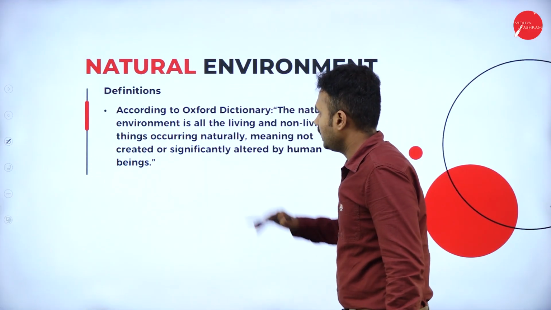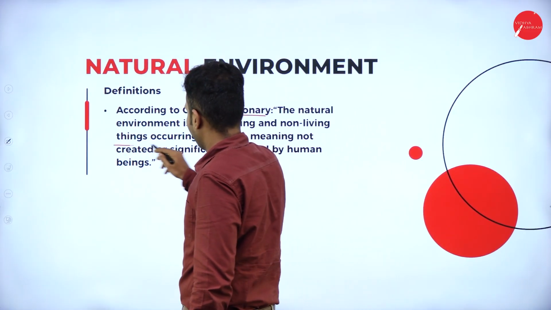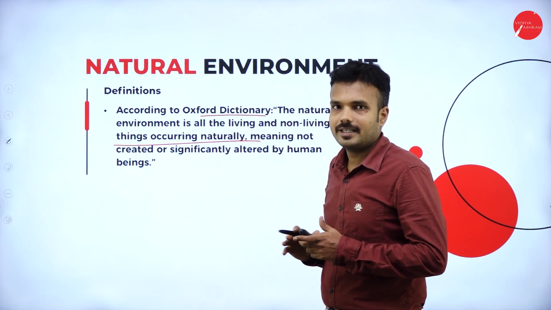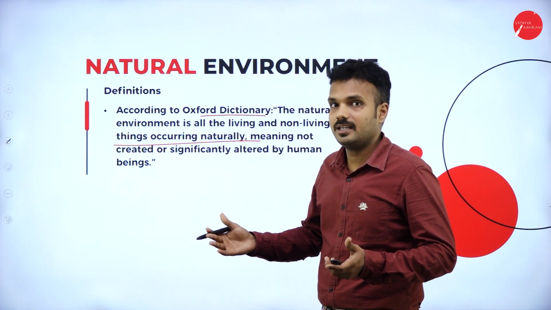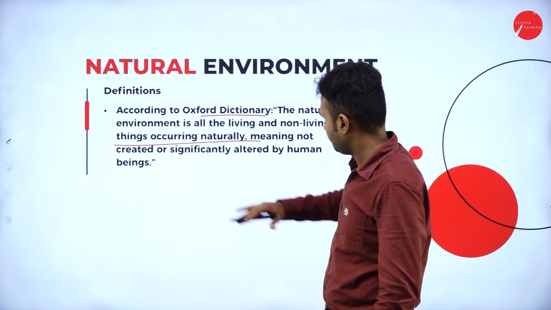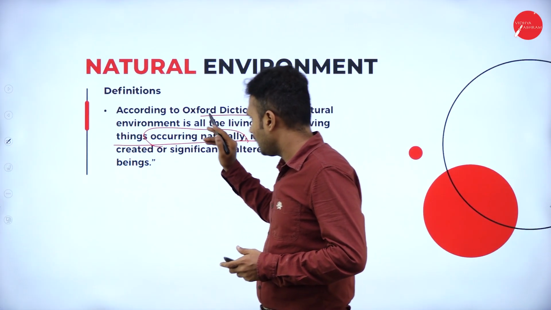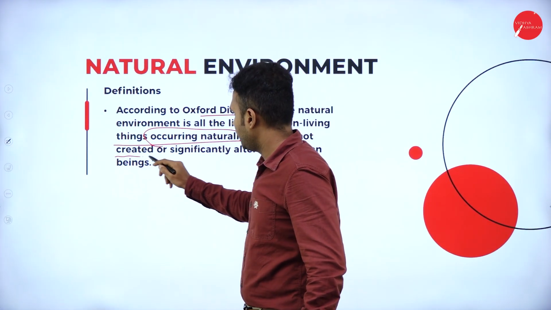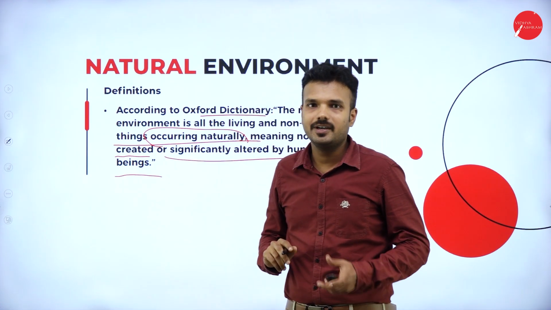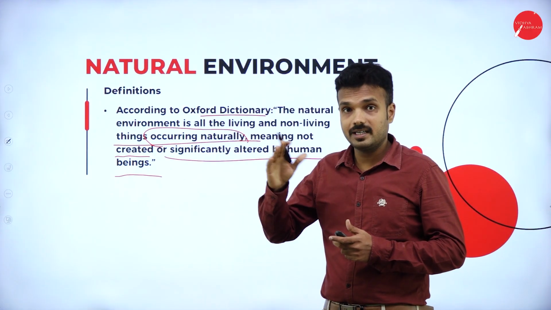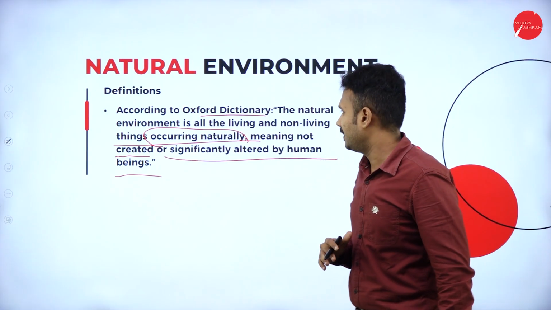Natural environment, according to the Oxford Dictionary, is all living and non-living things. According to the Oxford Dictionary, the natural environment is nothing but living and non-living things. It is a combination of living and non-living things occurring naturally, which happens naturally, which is not artificial, meaning not created or significantly altered by human beings. So it is not created nor destroyed by human beings, but significantly it can get altered by human beings.